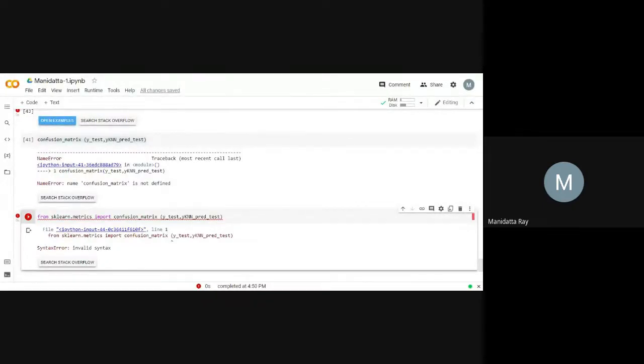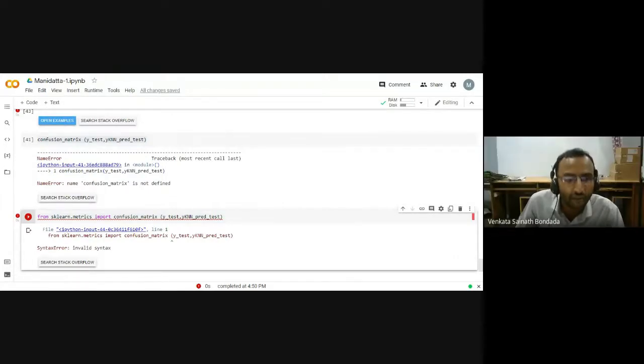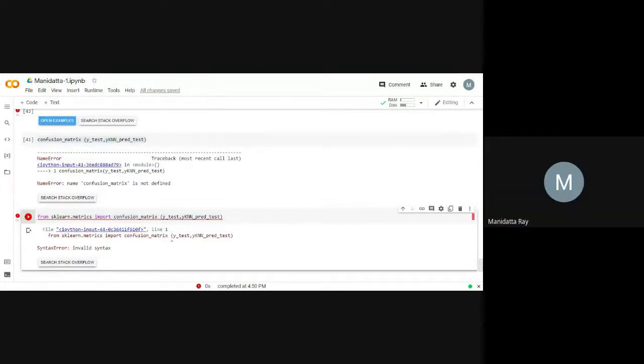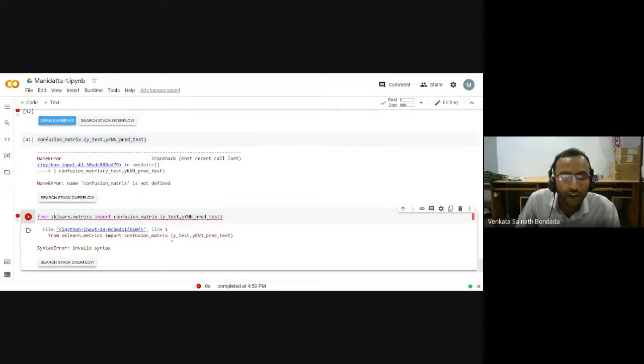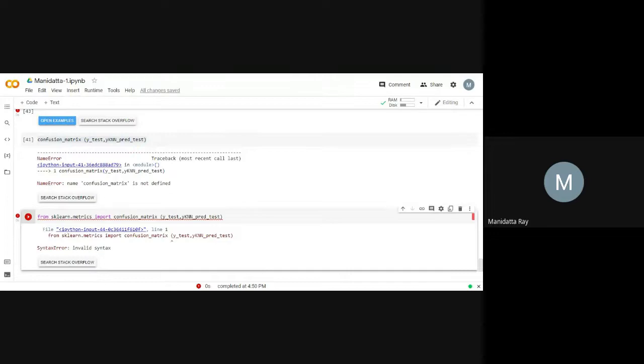Where is the from sklearn metrics import? See, you are writing everything in one line. Confusion matrix. After that, y test, y pred. After that, you have to type in the second line. Why are you writing that in the same line? Okay, from sklearn metrics import. See, please look at my screen. Let me share my screen again. Please stop sharing your screen. Yes. You are putting everything in one line. Okay. So that is the mistake you have made, sir. Your entire screen. Let me share it.